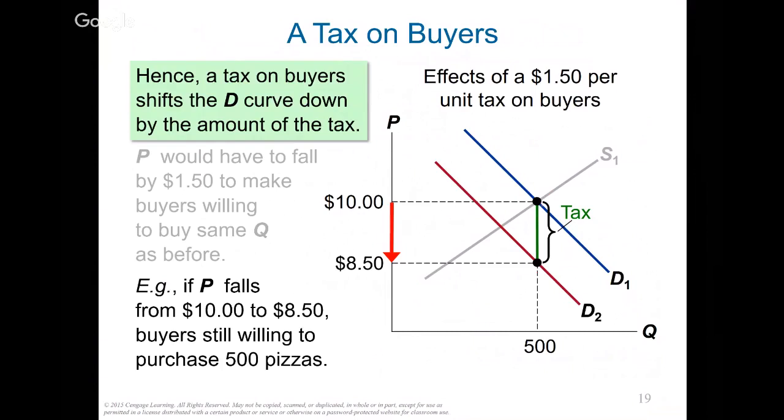The difference between the two lines is our tax. Let's call this one equilibrium 1 and this one equilibrium 2. So we can go from this point to this point, which means the demand curve is shifted lower. But your new equilibrium wouldn't be at this point right here, because remember, equilibrium is when the demand is intersecting with our supply curve. So if you look at this new demand curve and our old supply curve, this point is actually our new equilibrium.